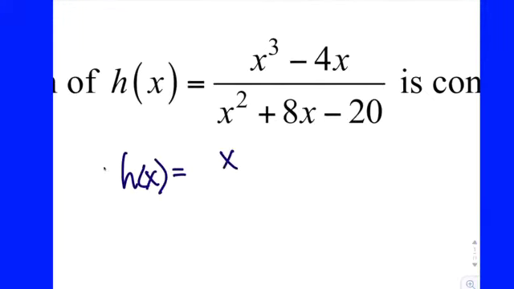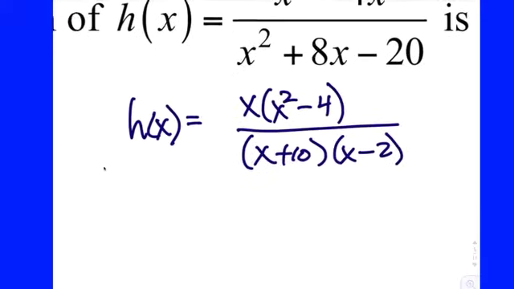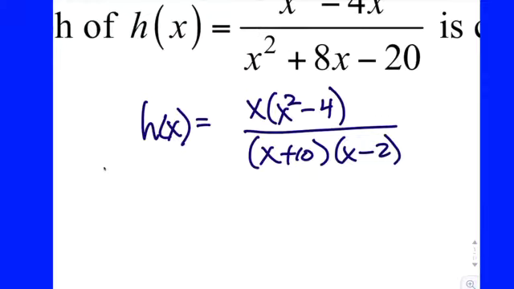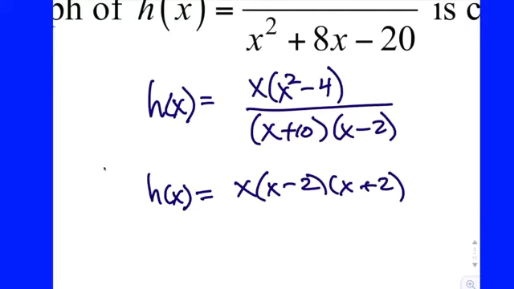So the top, if I factor out an x, I get x squared minus 4. And the bottom should factor nicely. If I give you something to work with, it should factor nicely. Should be x plus 10, x minus 2. Is that completely factored? No. The top can go even more. So h of x, now we have a difference of squares. So x times x minus 2, x plus 2. And the bottom, x plus 10, and x minus 2.